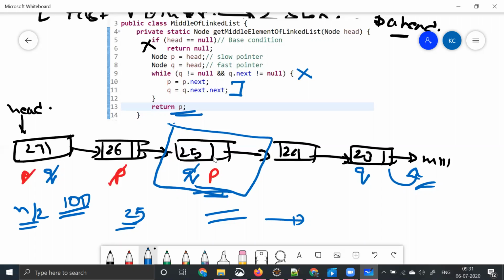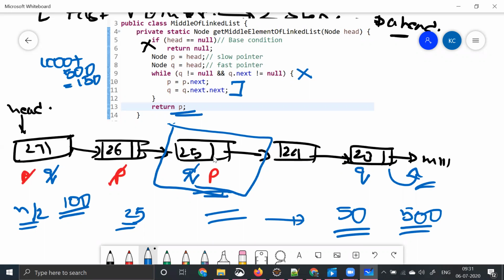You're trying to do that in 50 iterations, right? Let's say the input length is 1000. You're able to do that in 500 iterations. In our previous approach, we were taking 1000 plus 500. So what is that? 1500 steps. But using this approach, we are able to do that in only 500 steps.